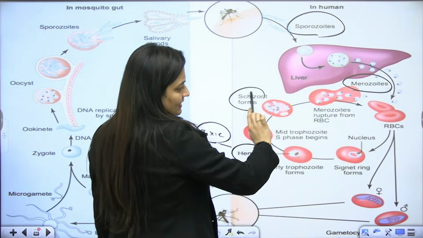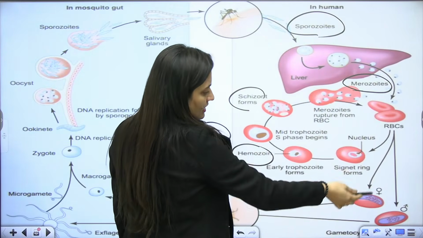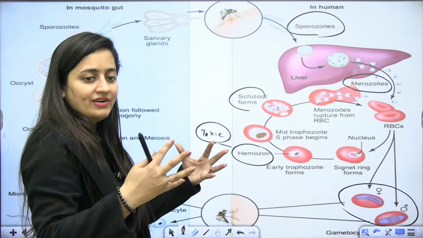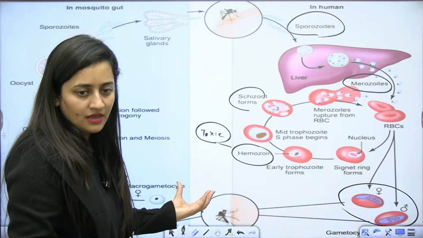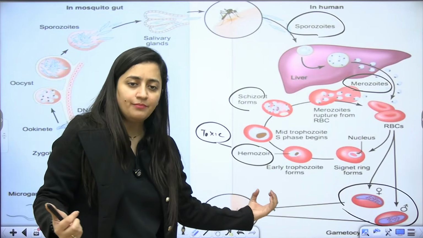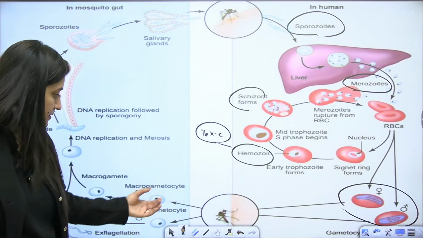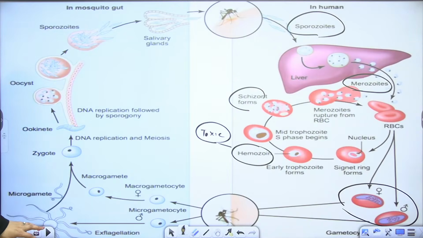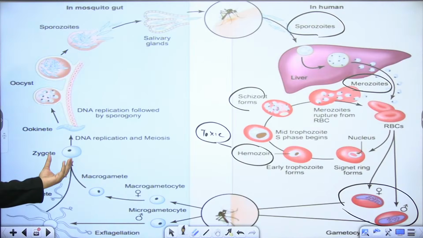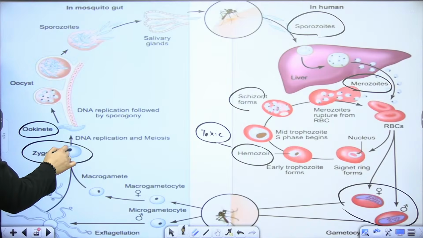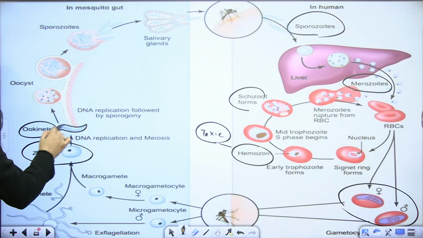No need to focus there, but at least you should know. Merozoites will rupture from the RBCs and again infect them. But in some RBCs, they don't get destroyed. They become gametocytes, but these gametocytes cannot develop further. So when the female Anopheles bites the infected human being, in her gut these gametocytes will enter and grow into gametes. You can see the microgamete and macrogamete here. In the microgamete you can see the flagella part also. Then there is fusion, exflagellation occurs, and the zygote will form. This is mobile, and the zygote will acquire this structure.